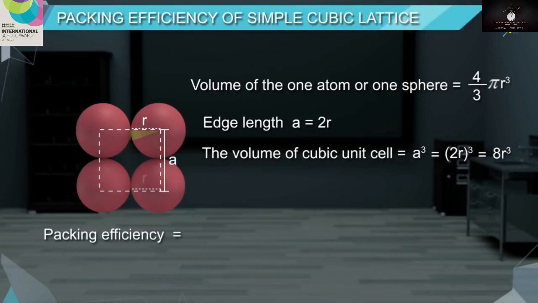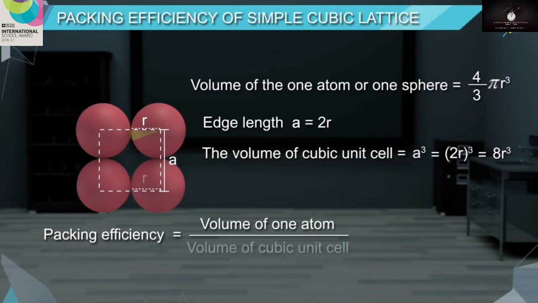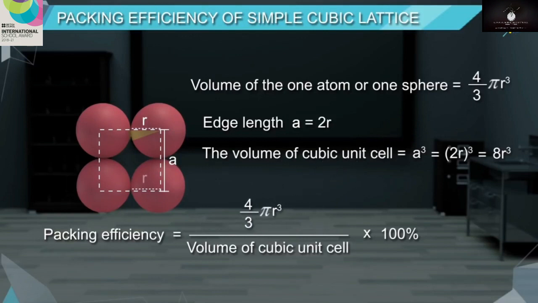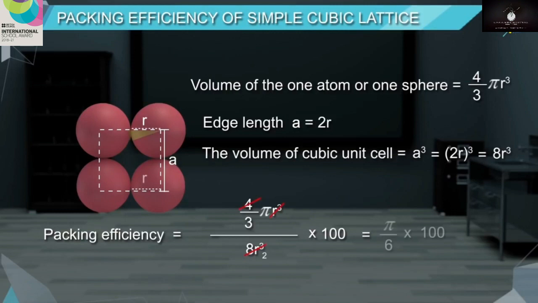So the packing efficiency in a simple cubic lattice is given by volume of one atom by volume of cubic unit cell into 100%. By substituting the values, we get 4 by 3 pi r cube divided by 8 r cube into 100, which is equal to pi by 6 into 100.